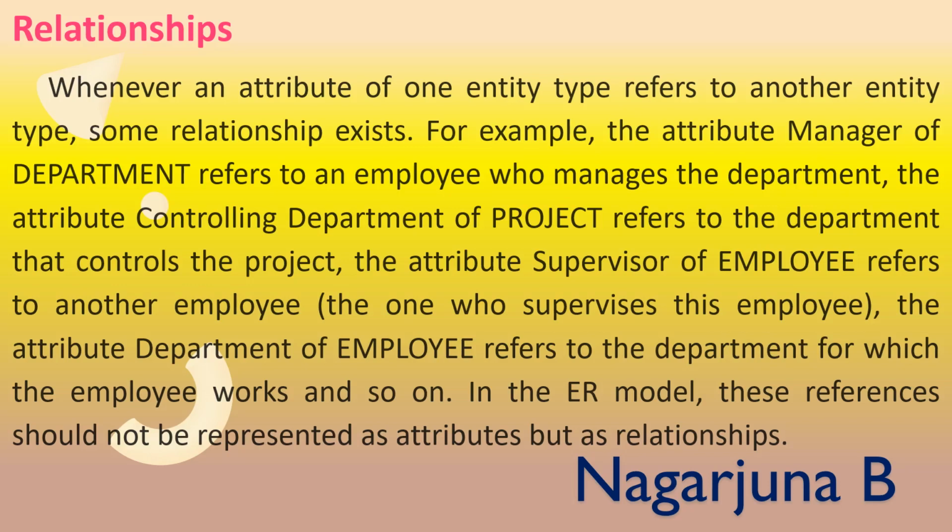Similarly, department number which is present in project should not be written as an attribute in the project, but it should be written as a relationship between the department and the project.